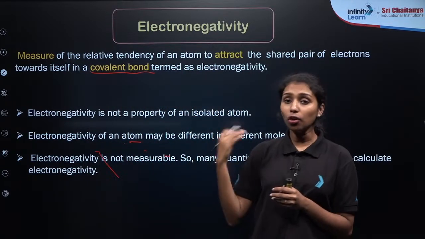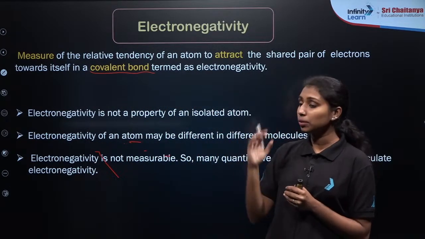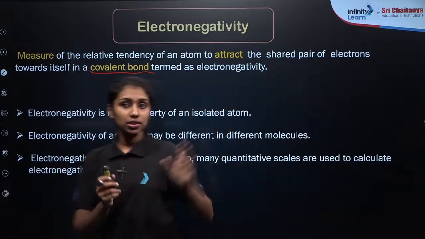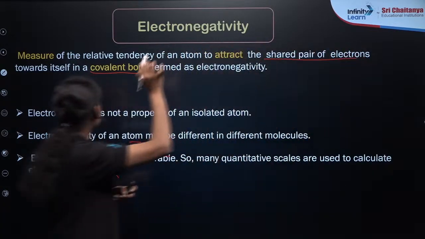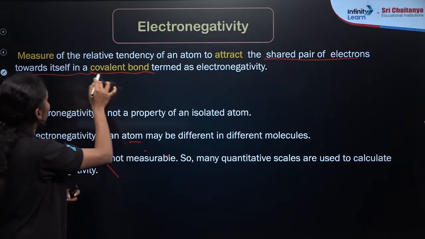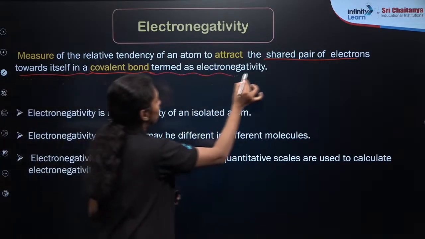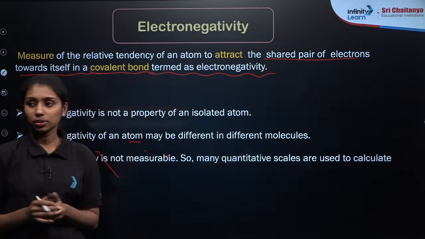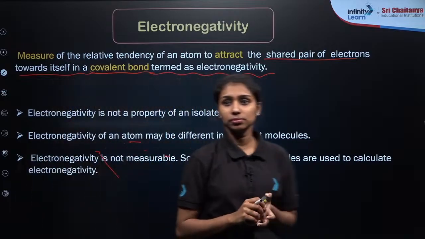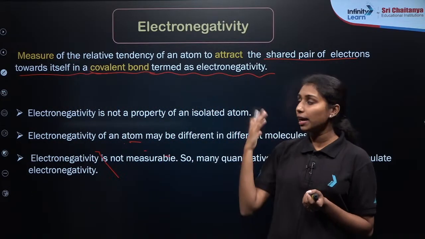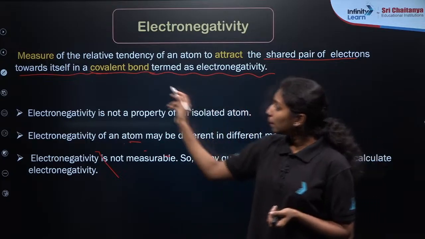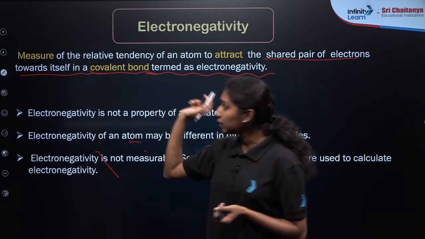It is a measure of the relative tendency of an atom to attract the shared pair of electrons towards itself in a covalent bond. That is known as electronegativity. From the electronegativity difference, we can identify whether the bond is more polarized or not.